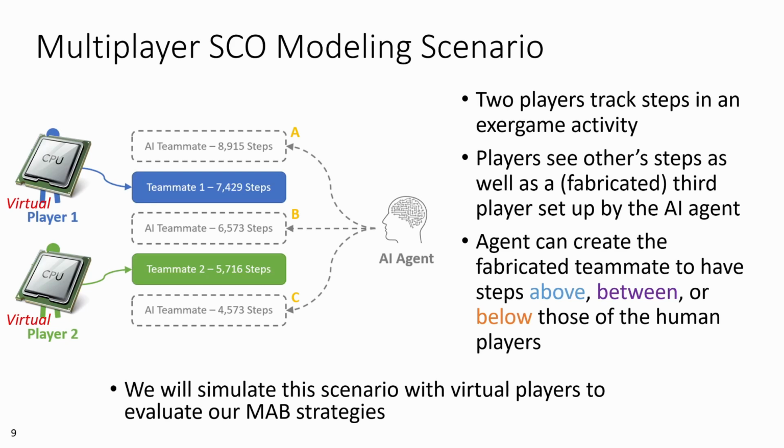And of course, the MAB agent never gets to know the underlying SCO parameters of either virtual player, like that's the whole modeling exercise. But the AI will attempt to figure them out via experimentation and find the combinations that maximize the resulting steps for both virtual players over time.